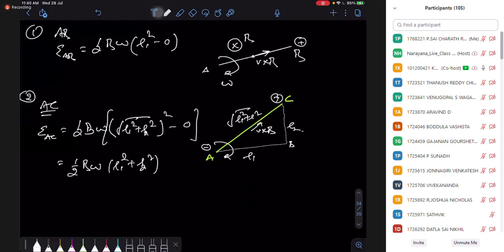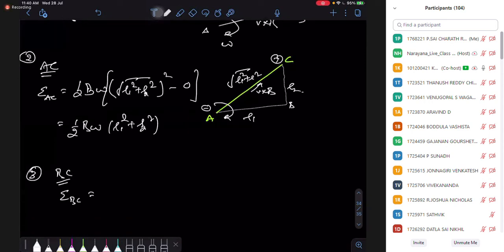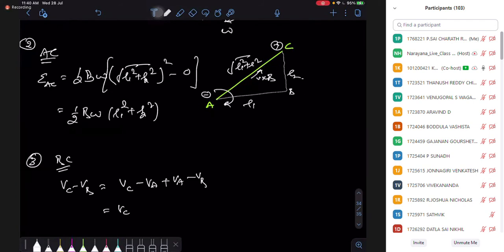The third case is between my BC. If we want to find the potential difference between BC, one way is this: it is the potential difference between AC minus the potential difference between AB.